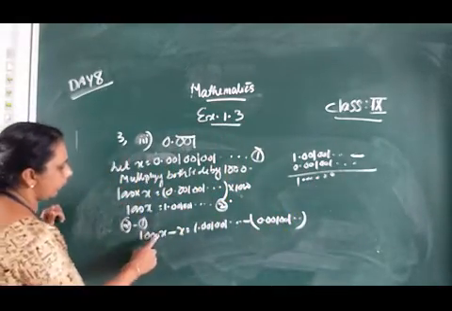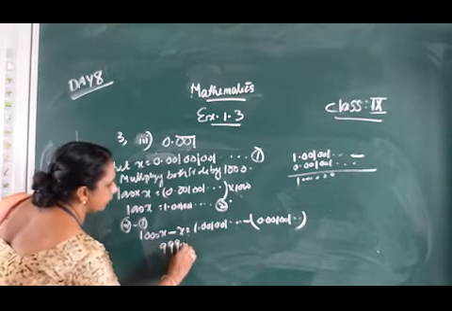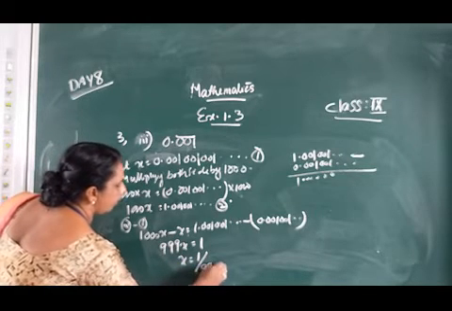So 999x is equal to 1. Then x is equal to 1 by 999.